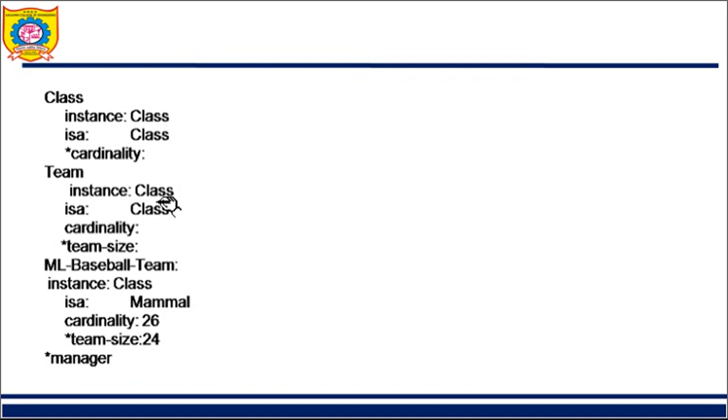Here I can say that team is an element of this class, or team is a subclass of this class. So this is a superclass and team is a subclass. Then again, regarding this team, this is also an instance of class. So this is also a superclass and this is a subclass. Okay, fine. That is enough.